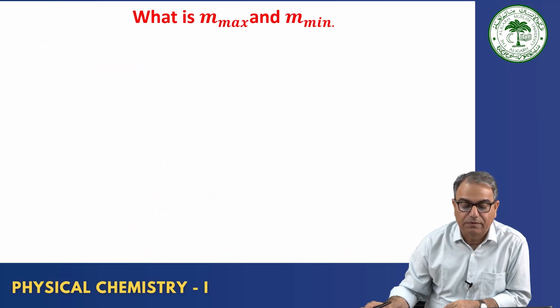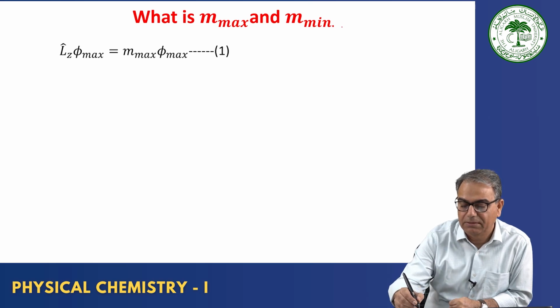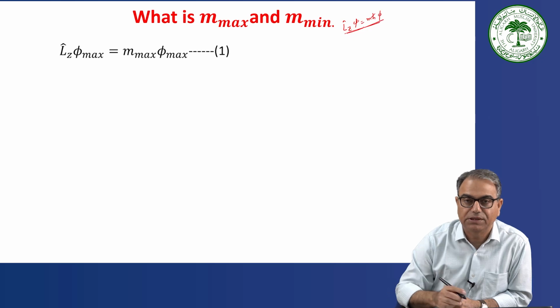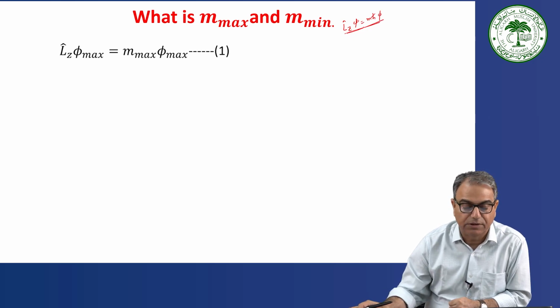Now if I go with this also, it's the same thing, but let's look at this one. Suppose we get the LZ. If you remember, if you operate with LZ on a phi function, what you get is this, we talked about m h cross phi. So remember this equation and look at this equation.